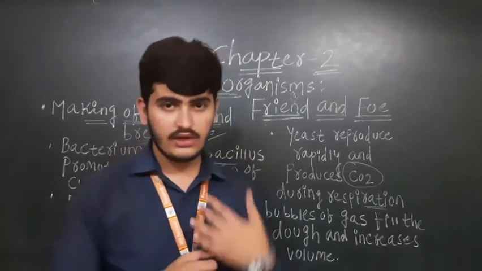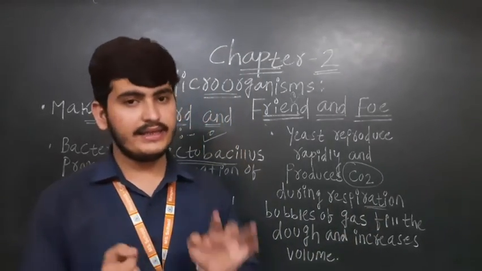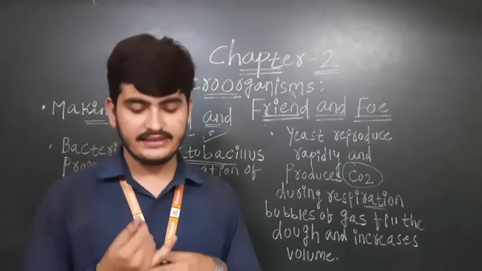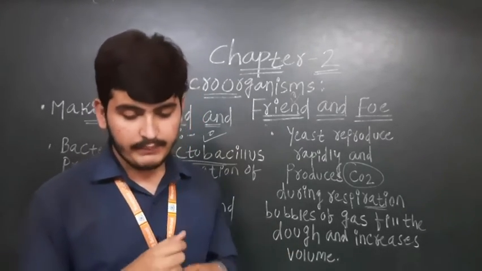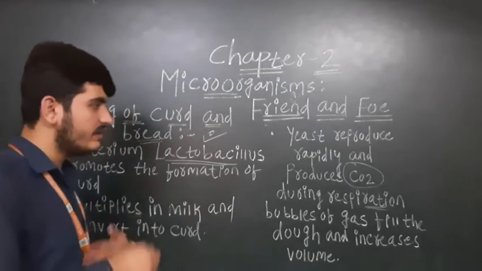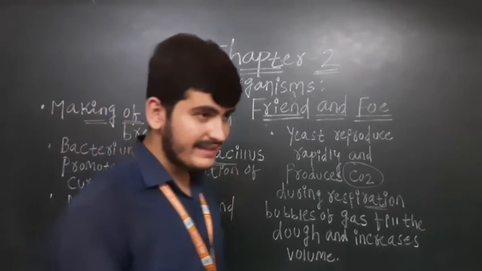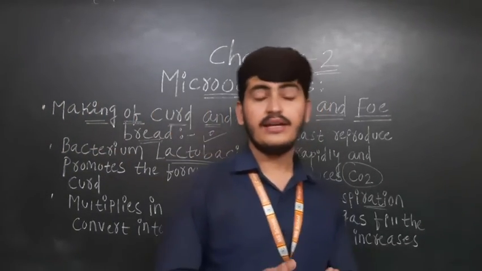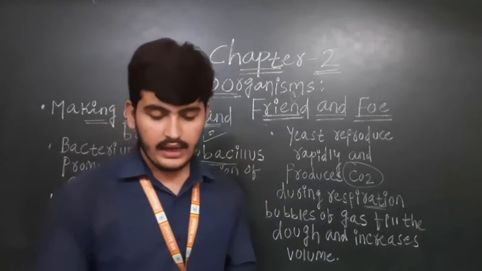So yeast is helpful in the making of bread, cakes and pastries. Bacteria and yeast are also helpful for the fermentation of rice, like idli and dosa.